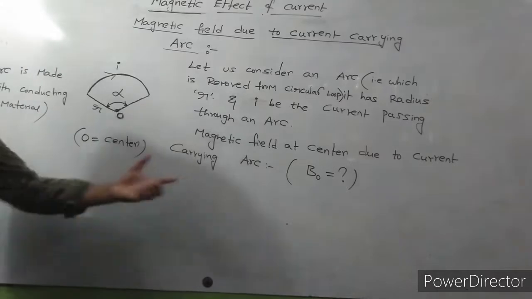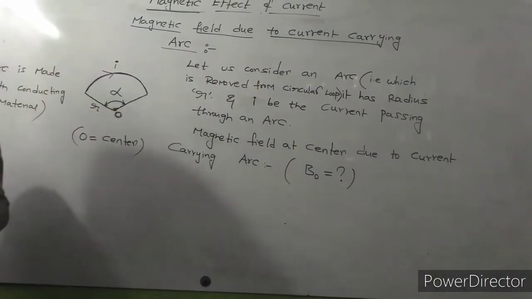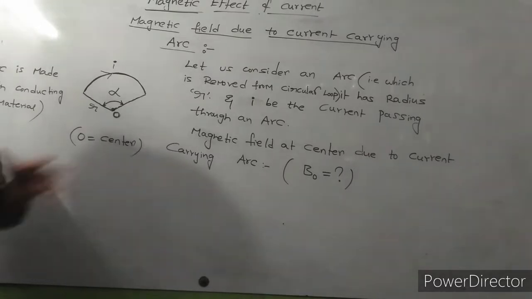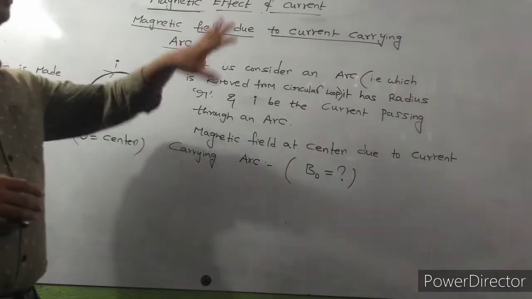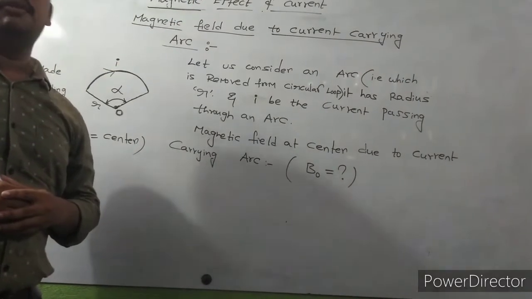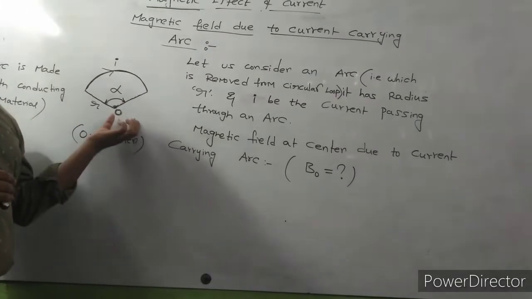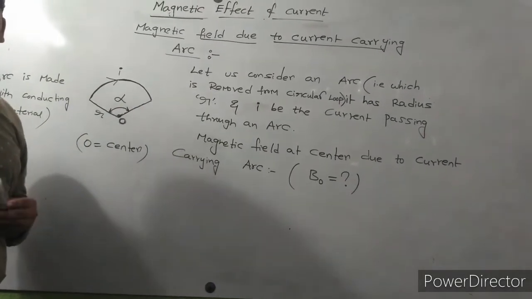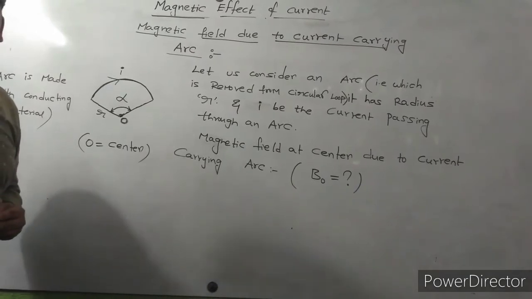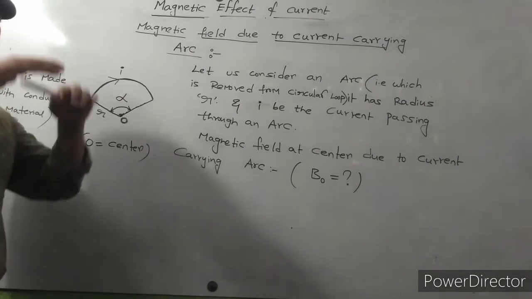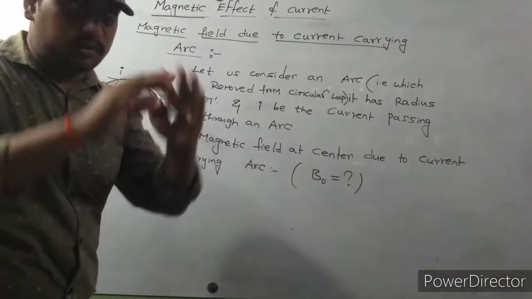How to find the magnetic field at O? I will recapitulate one more time. Please observe carefully. Here we need to find the magnetic field due to a current carrying arc. An arc is a part taken from a full circle.